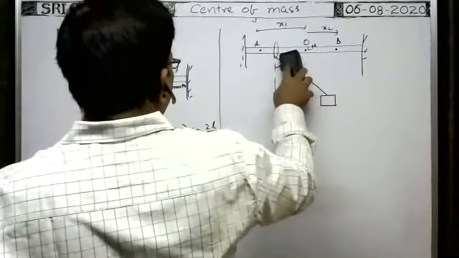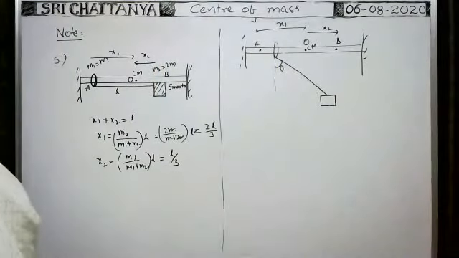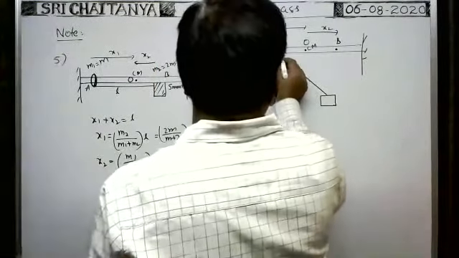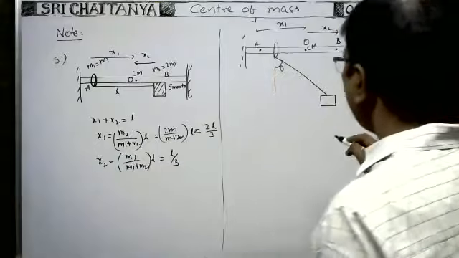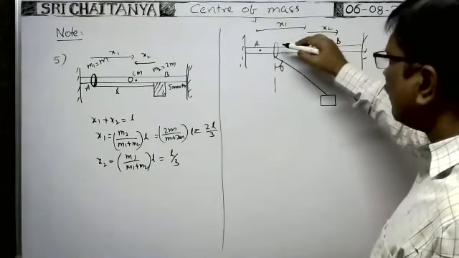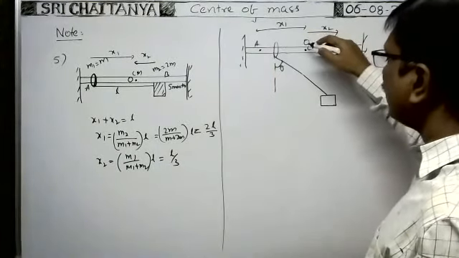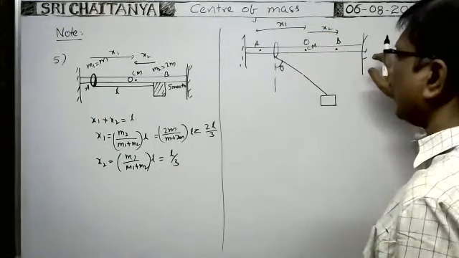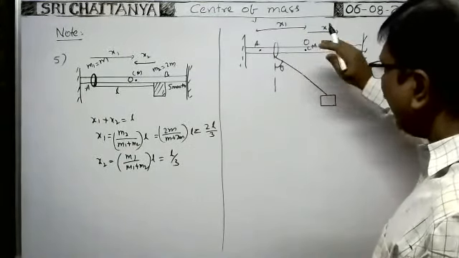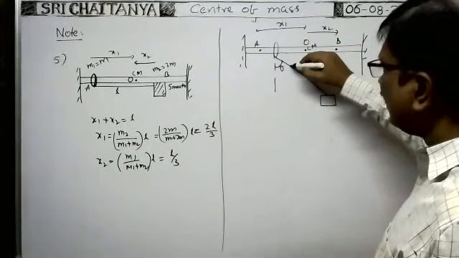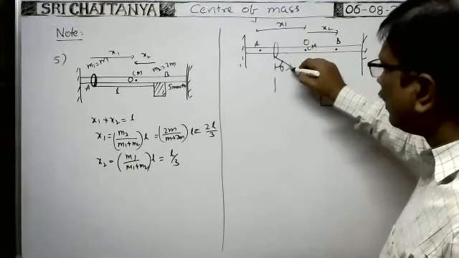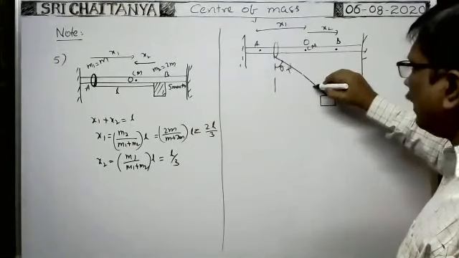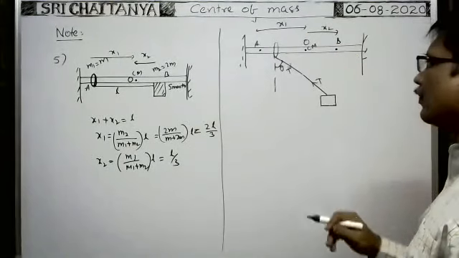When the string makes an angle theta with vertical, at that time the center of mass of the ring-block system does not displace along the horizontal direction. Suppose the tension of the string is T. The tension T pulls the ring in this direction, and the same tension T pulls the block in this direction.